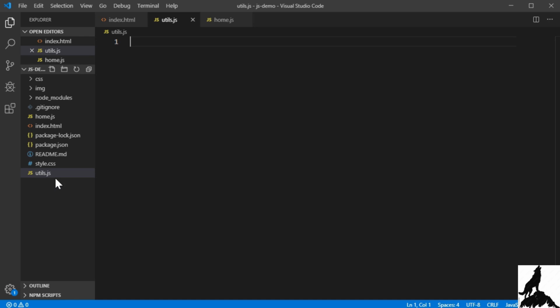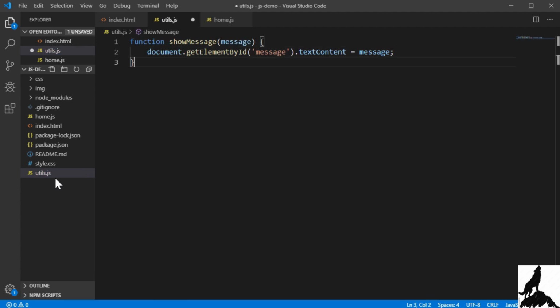But I want to create a function here. We're not going to cover functions now, but we just need a way to be able to slightly modify our web page. And we'll be covering that later in the course. So for now, I'll just enter some code and we'll discuss it later. So the only important thing to know for now is that we created something called show message. And we want to use that to show a message on the website.